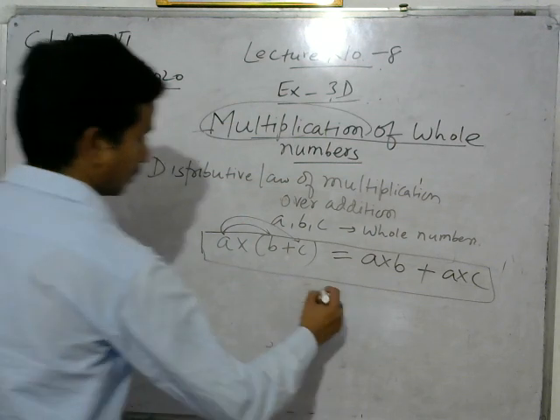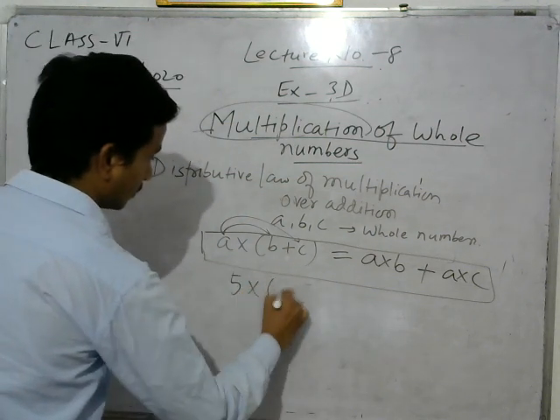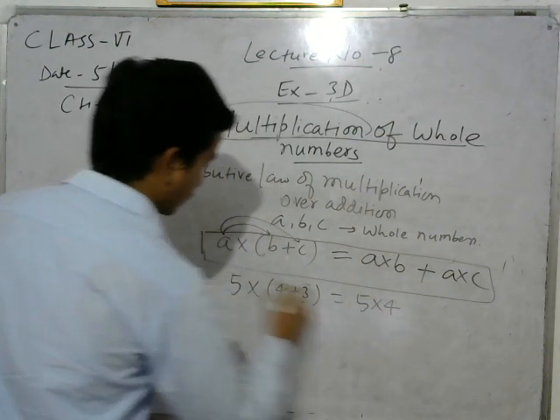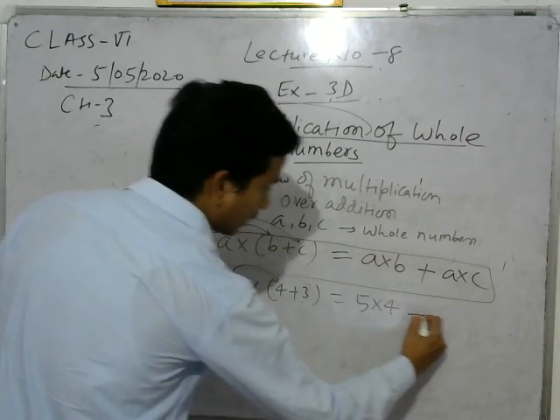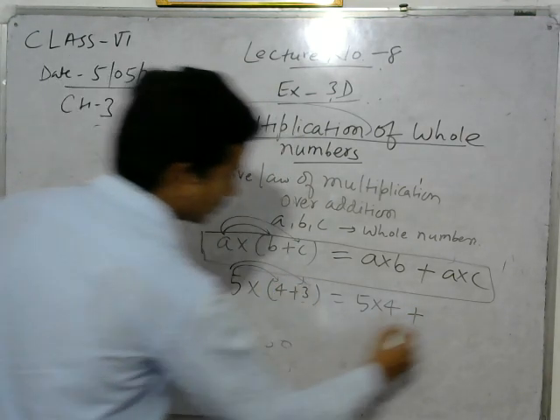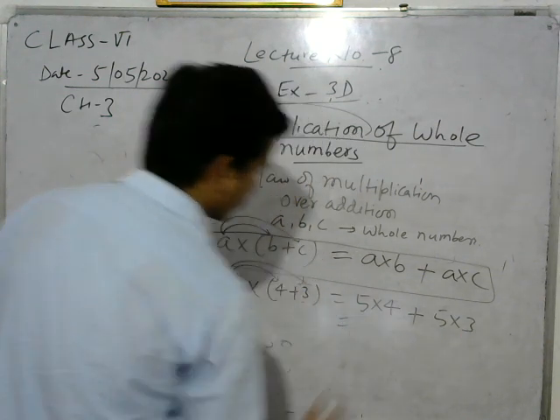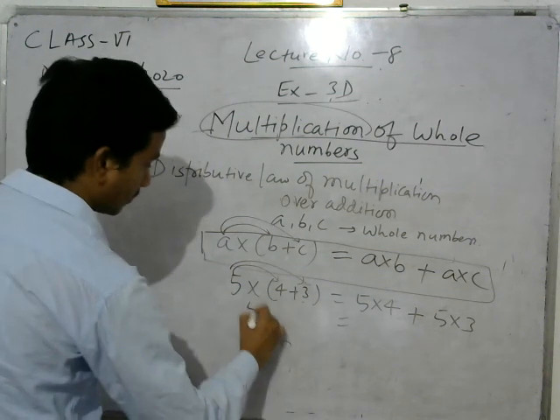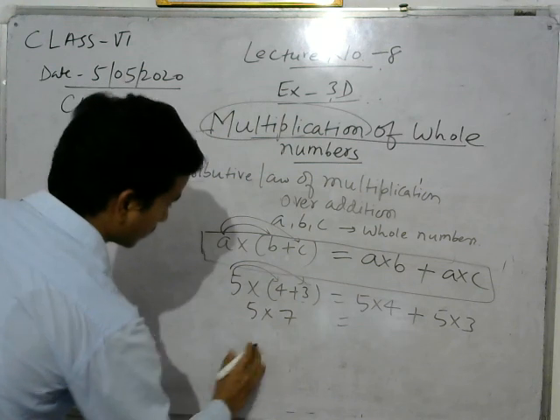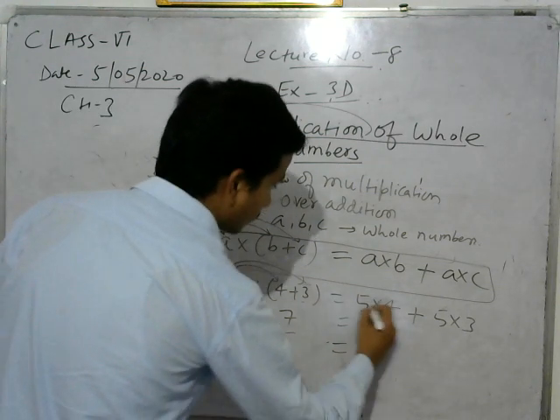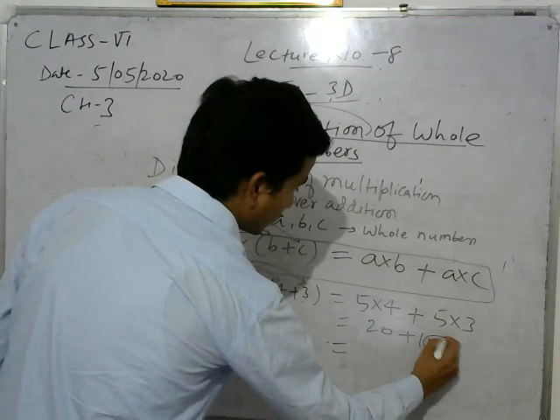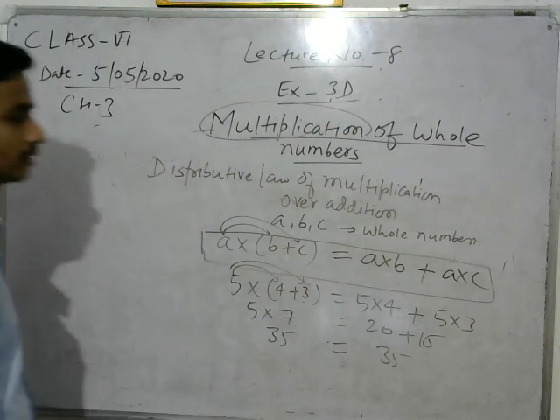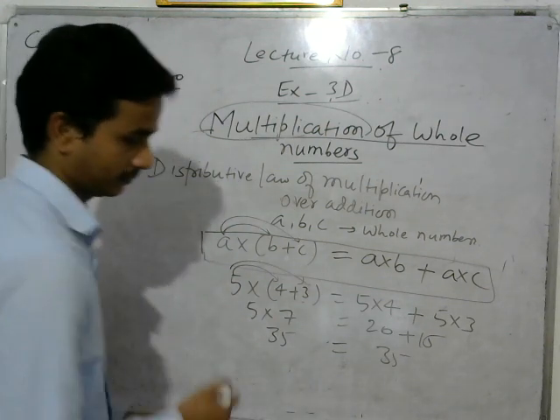You can take the example 5 into (4 plus 3) equals 5 into 4 plus 5 into 3. First multiply 5 with 4, then add, and then multiply 5 with 3. You can verify in both cases: 5 into (4 plus 3), where 4 plus 3 is 7, and 5 into 7 is 35 on the RHS. And here, 5 into 4 is 20, 5 into 3 is 15, and 20 plus 15 is 35. So both LHS and RHS are equal, so this property is verified.